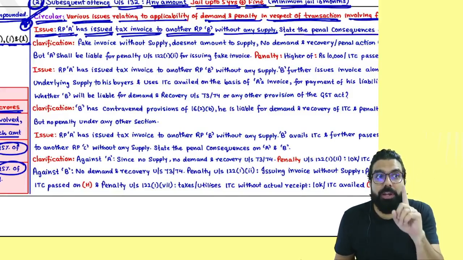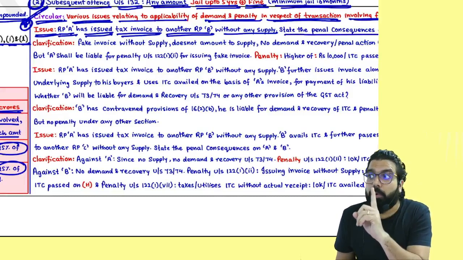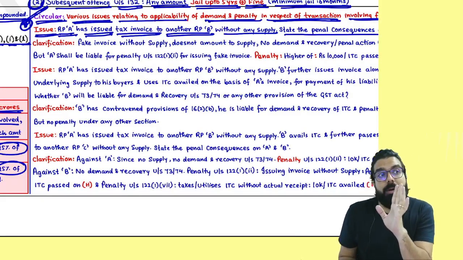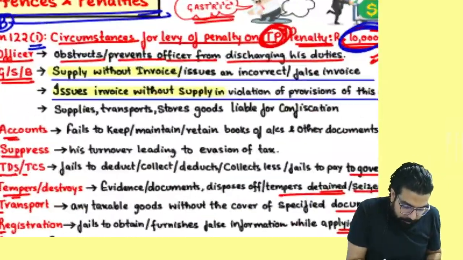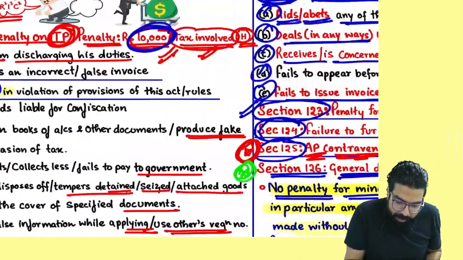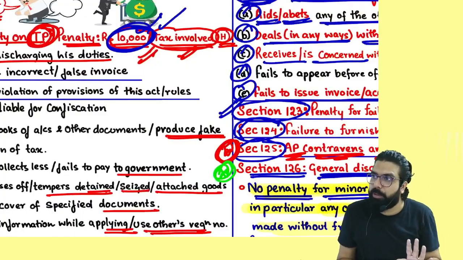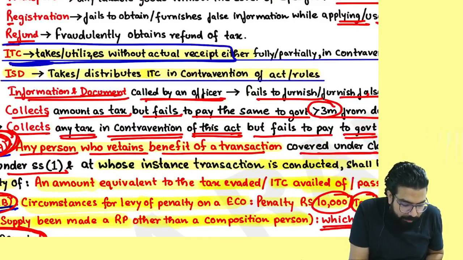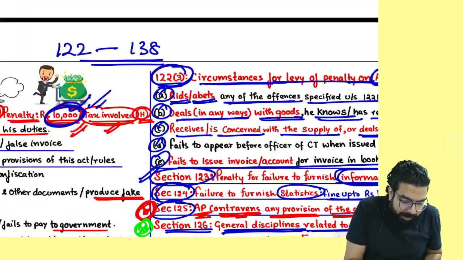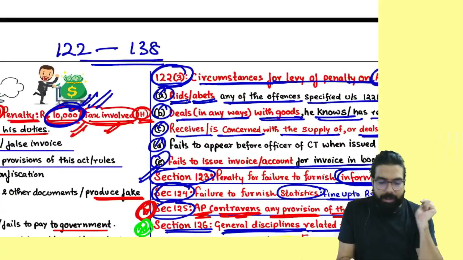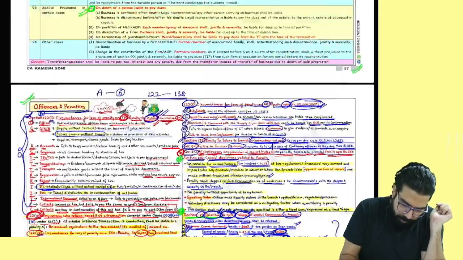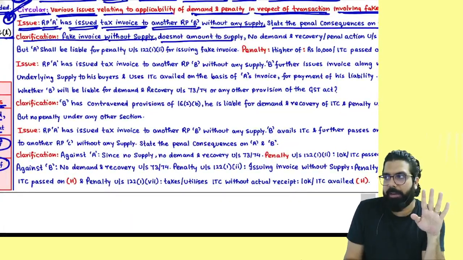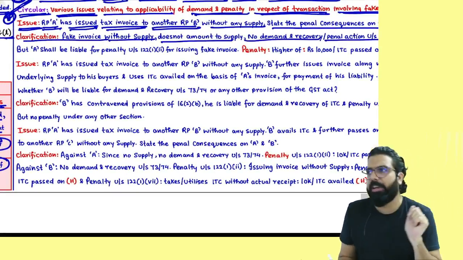People, one minute. You have issued an invoice without supply. Bogus invoice case. First of all, penalty will come. Section 122. Issuing an invoice without supply, penalty will be 10,000 or 10% of the tax, whichever is higher. Now, B went ahead and took the ITC without actually receiving the goods. So B also pays a penalty: 10,000 or the tax amount, whichever is higher. So everyone see here. Fake invoice without supplying does not amount to supply. No demand and recovery can be done under 73 and 74.